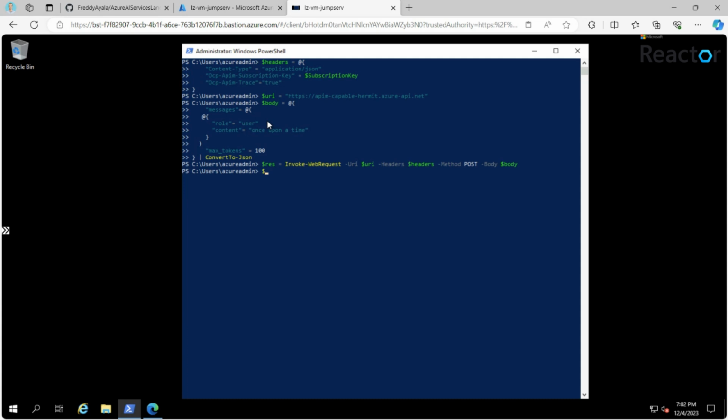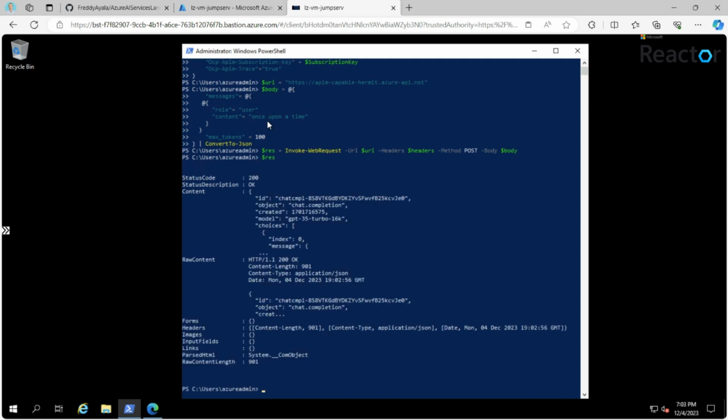And let's see what response we received. As you can see, we received 200 OK. This is the response from the API management service. We were at the Jumpbox server, connected internally to the hub network. The communication is done to a service that sits on the spoke network using VNet peering, and the request went successfully. There is another 200 OK in the response content. This is the response from the internal service, the OpenAI service that sits behind the API management. Let's see the details of the response.